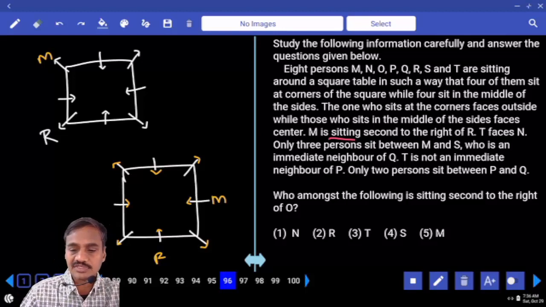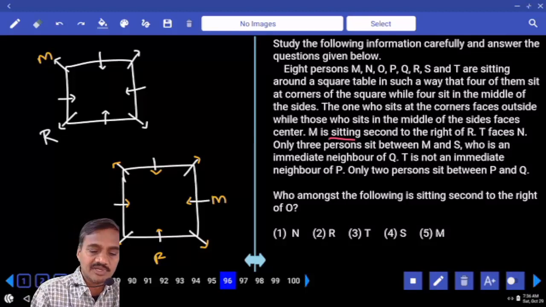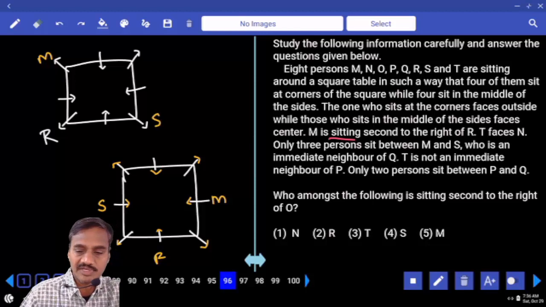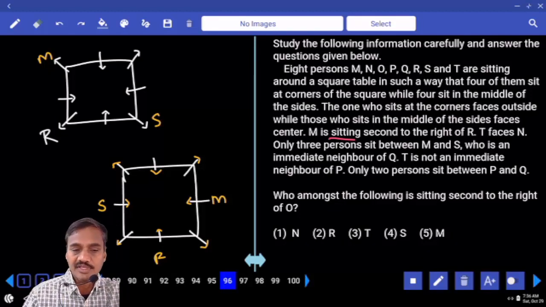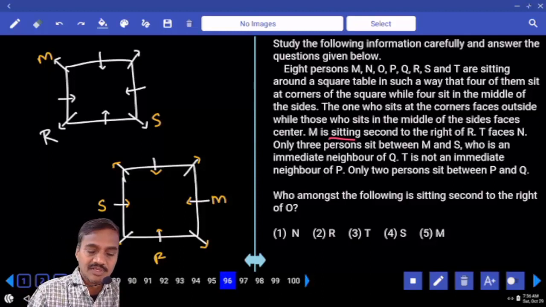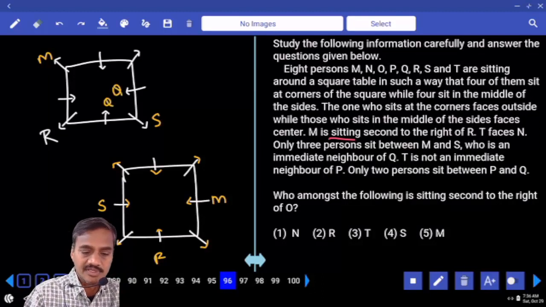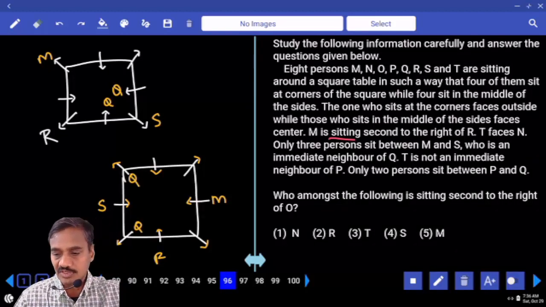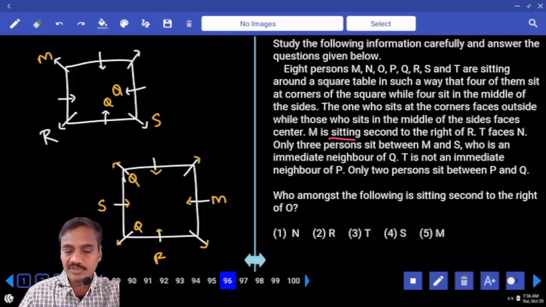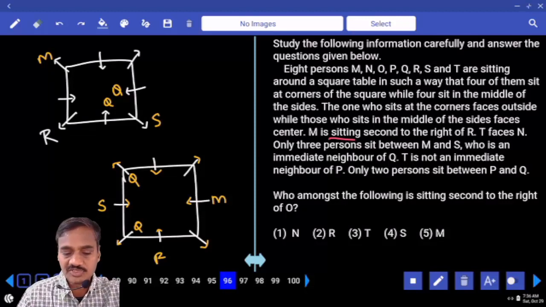Only 3 persons between M and S means they are opposite to each other. M and S are opposite. And S is an immediate neighbor of Q, so Q can be either here or here. There are 2 possibilities, and here again Q can be in these 2 places. And T is not an immediate neighbor of P, and only 2 persons between P and Q.